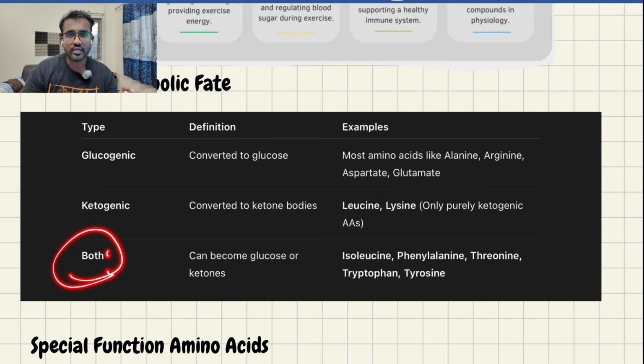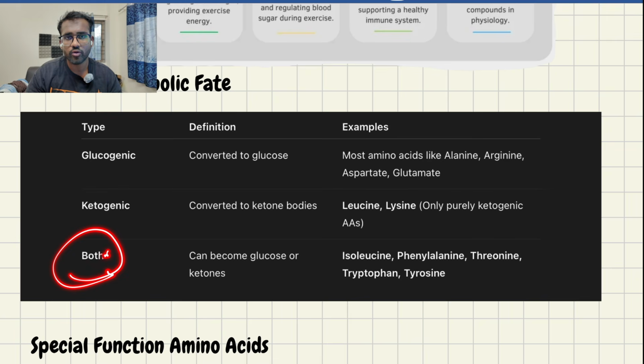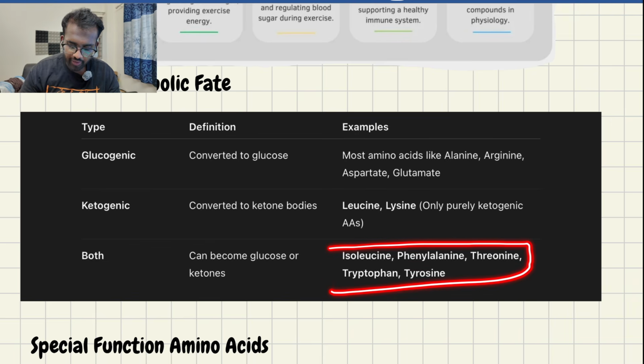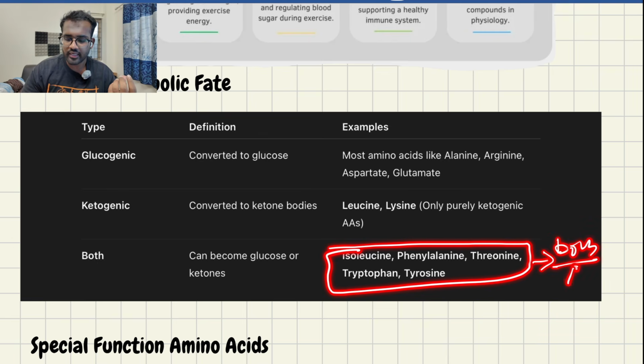Okay, then we have both. There are other amino acids which can convert into glucose or ketone bodies. They can convert to both. Either it can form glucose, or it can form ketone bodies. That kind of amino acids are called glucoketogenic amino acids, or both. They may ask which amino acids are both glycogenic and ketogenic. In that case, you have to select these particular amino acids. What are the both ketogenic and glucogenic amino acids? Isoleucine, phenylalanine, threonine, tryptophan, tyrosine. These are the both ketogenic and glucogenic amino acids. They can convert into glucose or ketone bodies whenever needed.